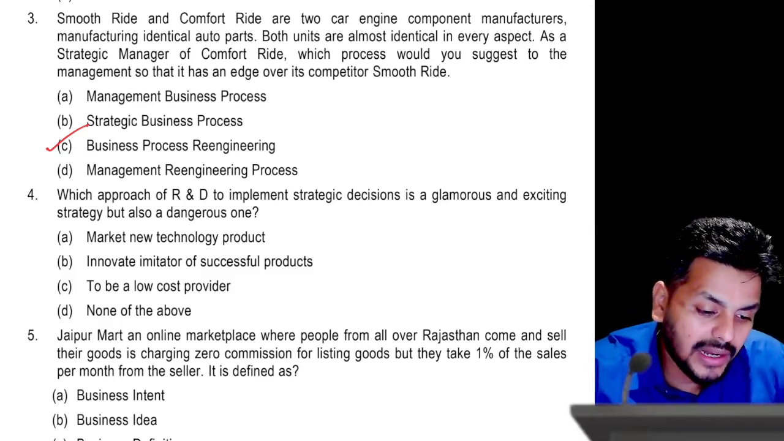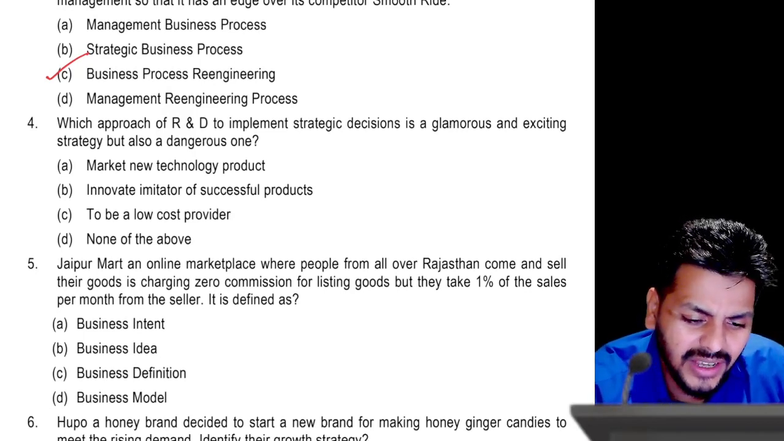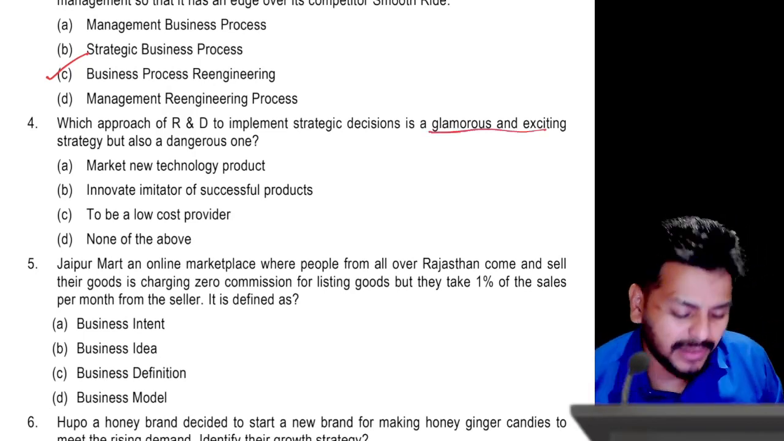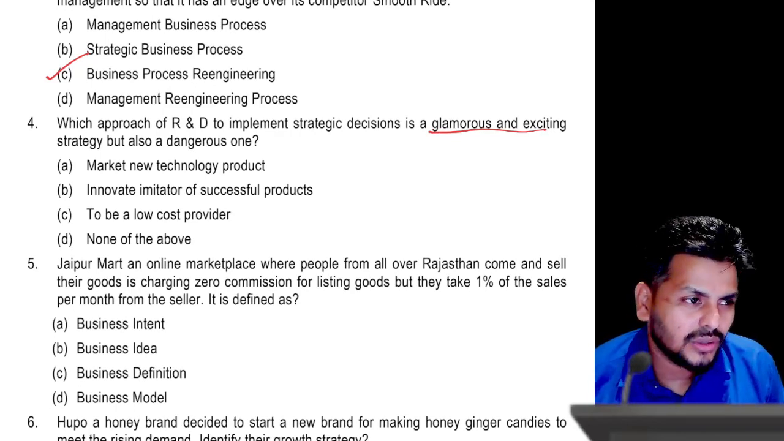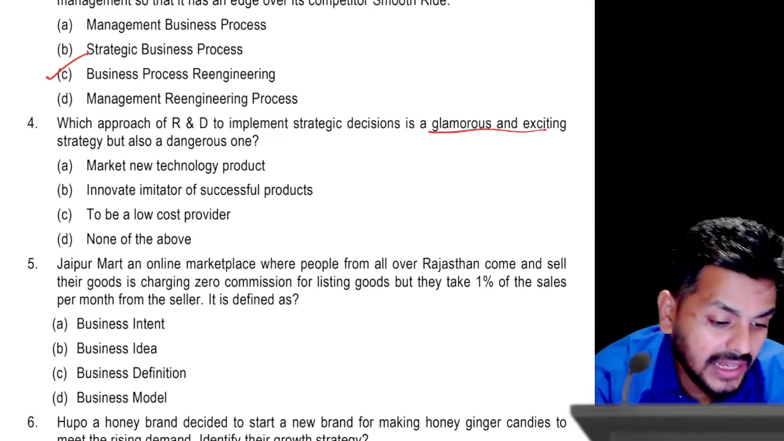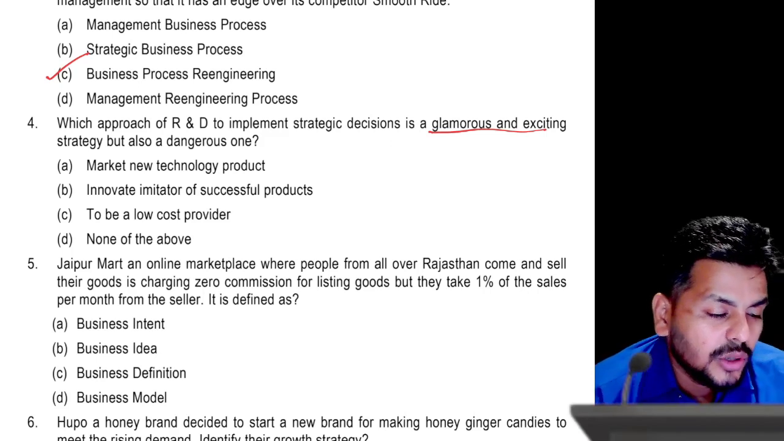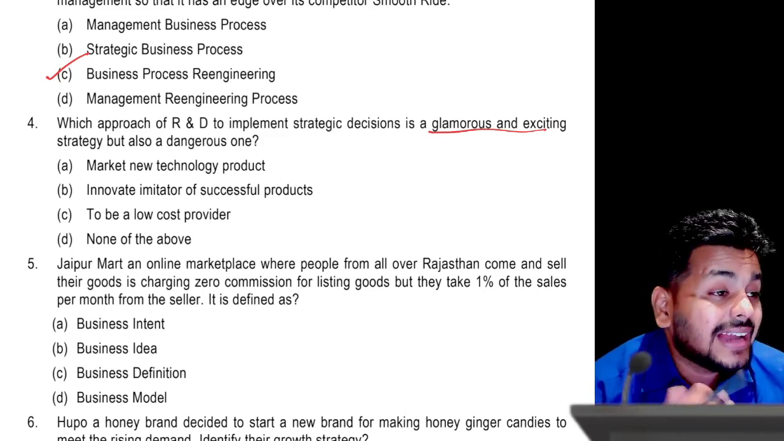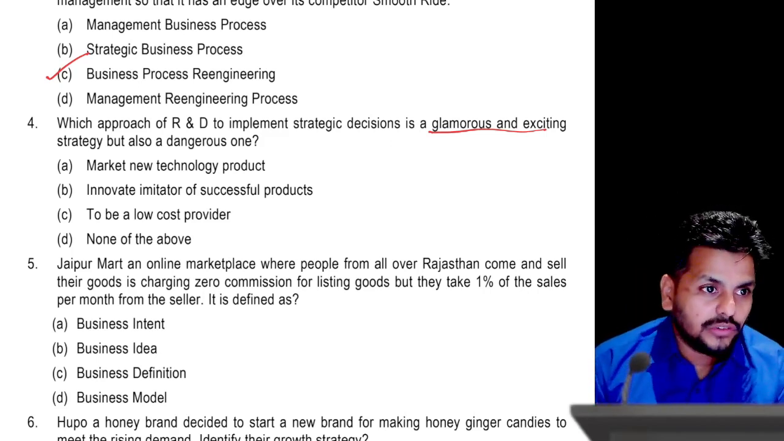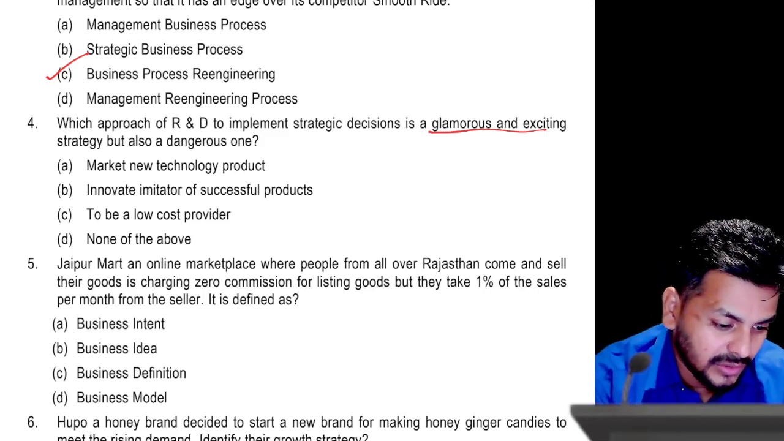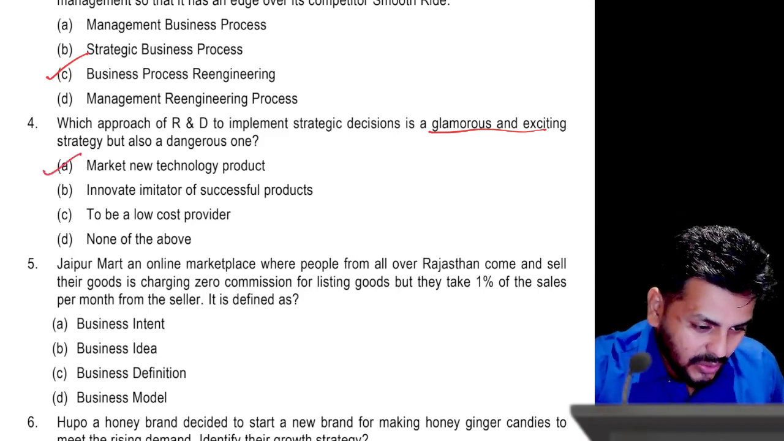Which approach to R&D to implement strategic decision is a glamorous and exciting strategy? I think you know this, these are words straight out of the book. They have picked glamorous and exciting strategy. R&D approaches: market new technology, innovative imitator, to be low cost provider. These are three R&D approaches. But which one is a glamorous and exciting strategy? You being the pioneer. But we did know the downside also, right? If you fail, it could turn out to be serious. So for 4, the answer is supposedly A. And then we will now go to question number 5.